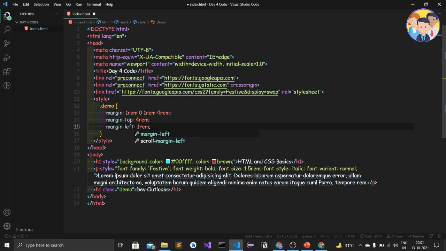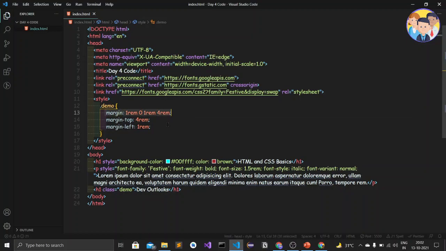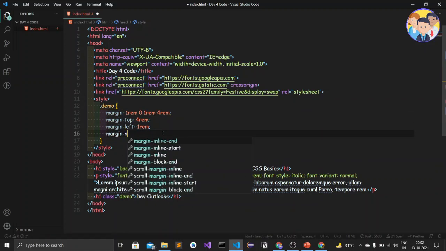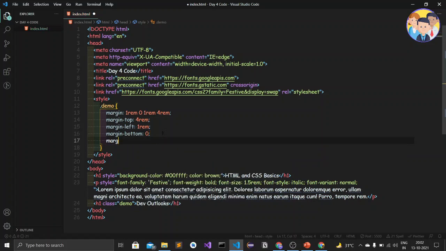So I'll save it and move to my web browser. Okay, so margin left has become 1 rem. So this is how we can override this property. And there is also margin bottom, and I'll give it 0, and margin right, I'll also give it 0. So this is how we give margins.